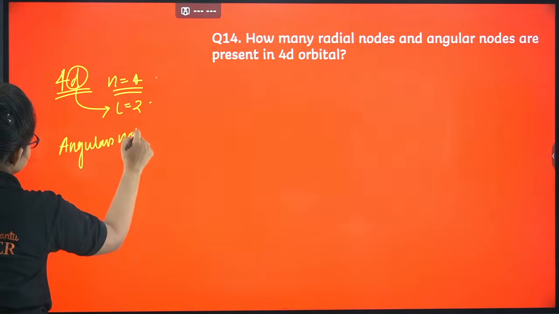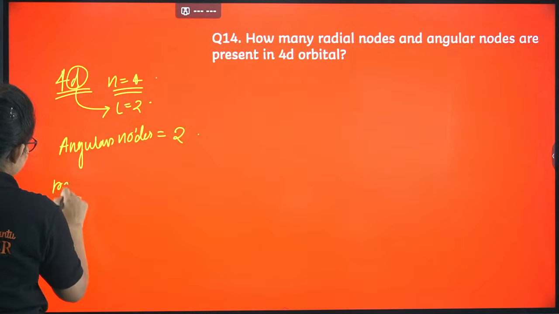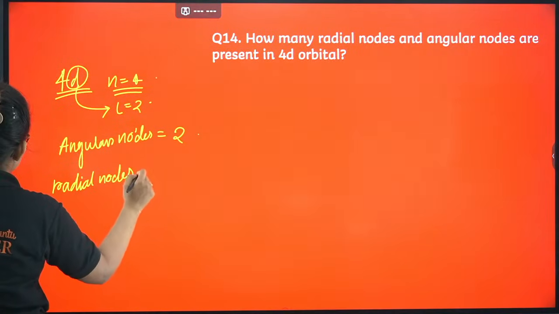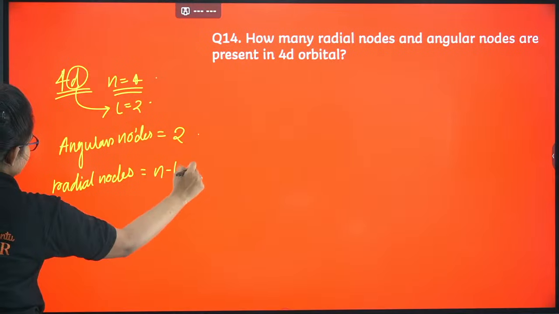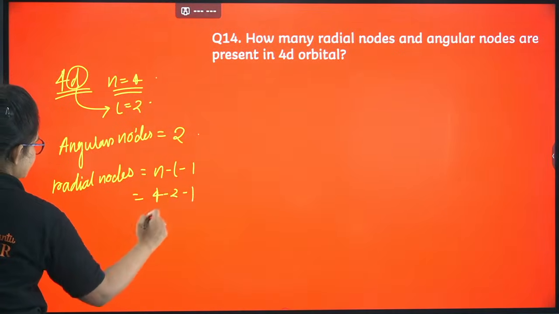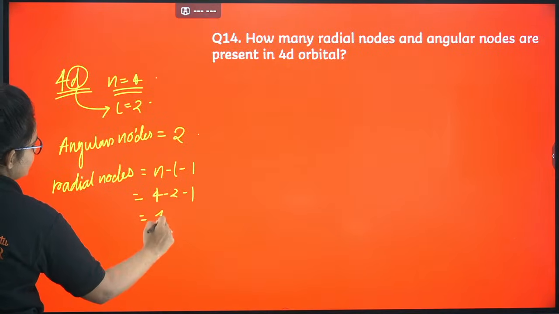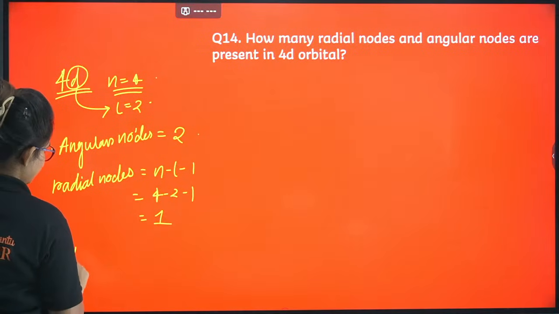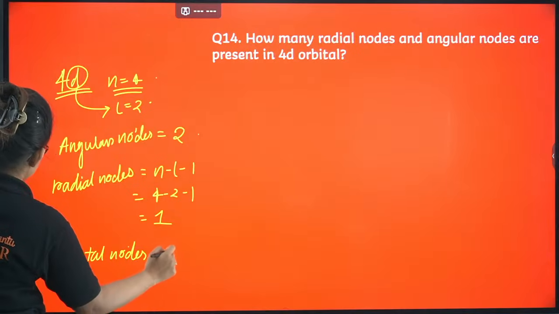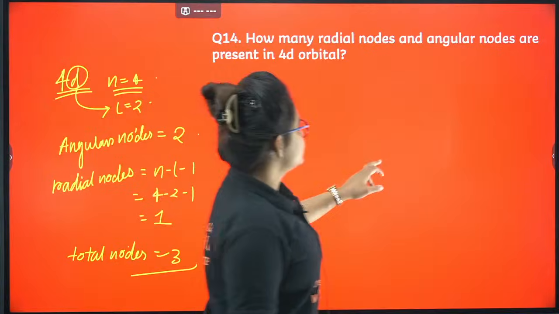So angular nodes is basically 2, and radial nodes, if you come up, N minus L minus 1, that is 4 minus 2 minus 1, that will give you 1. If you add them, you will get the total nodes, that is basically 3. I guess it's clear to you. Yeah, let's proceed.